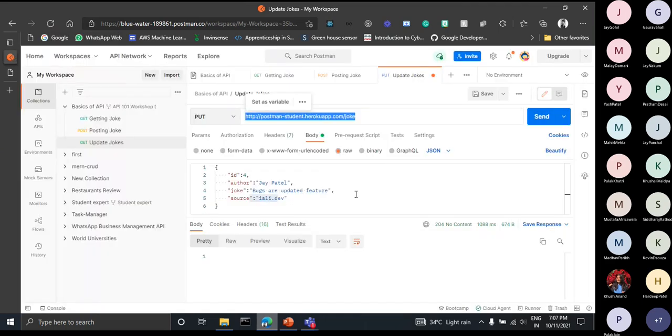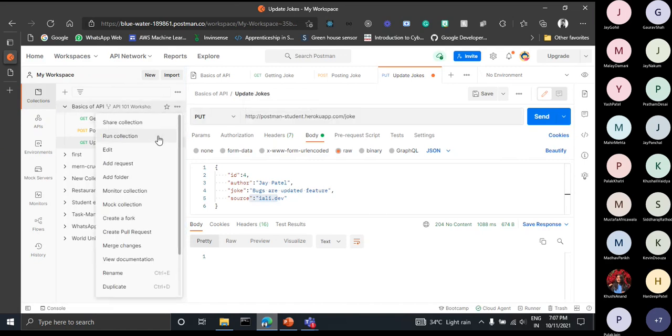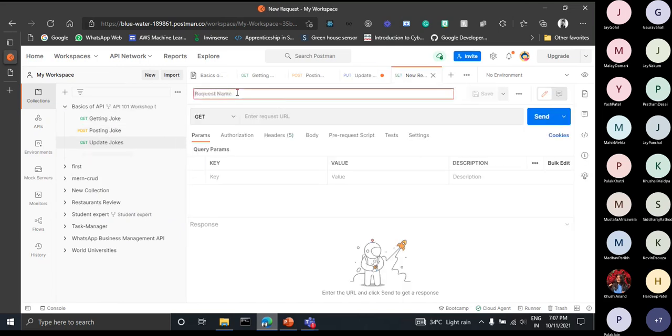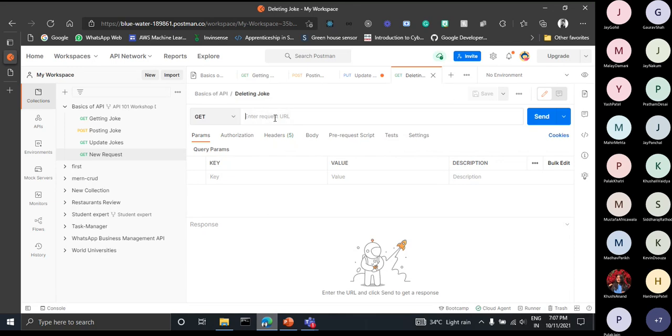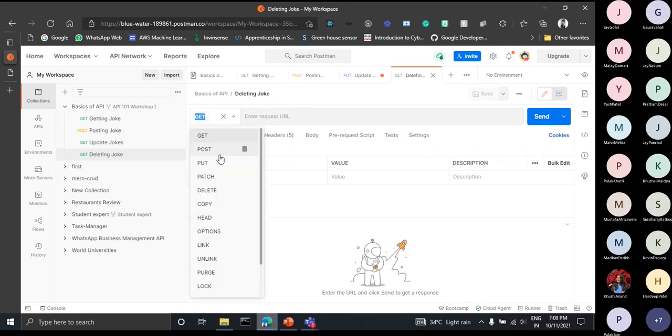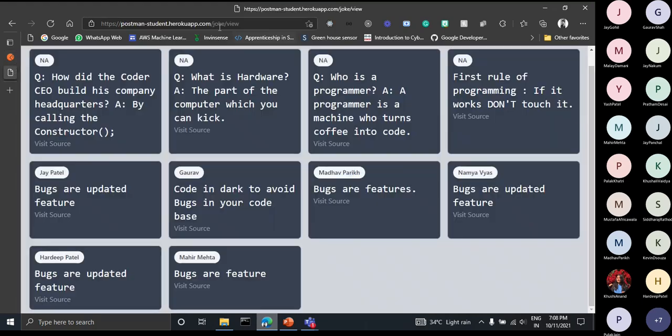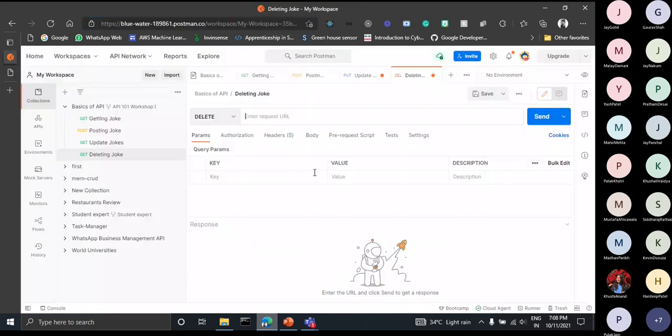We have got a joke, we have posted a joke, we have updated a joke. Now let's delete our joke. So again making a new request, just for naming preference I am giving it the name deleting joke. Done. Now we have to select the delete request, because we want to delete something. Now I am copying the endpoint URL.